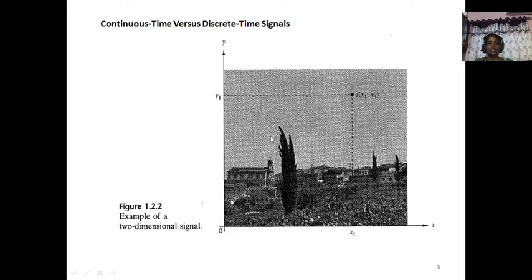Next one is a two-dimensional signal. It's not three-dimensional, it's two-dimensional. Along the x-axis there is one variable, along the y-axis another variable. These two are the independent variables. Then these are the points we have on the spatial dimensions. That is a two-dimensional signal.